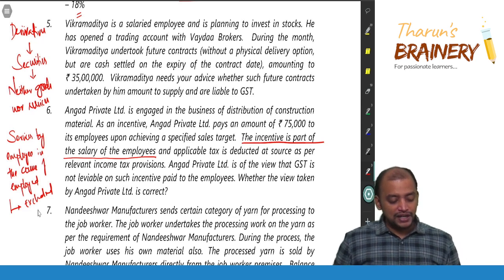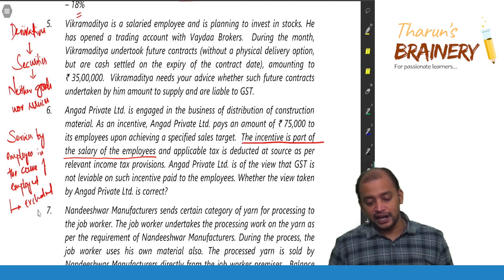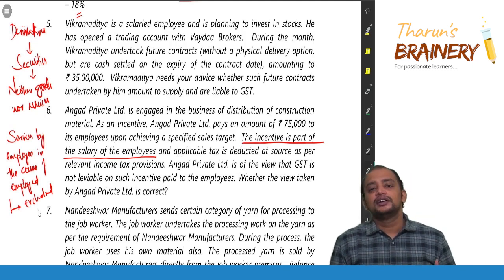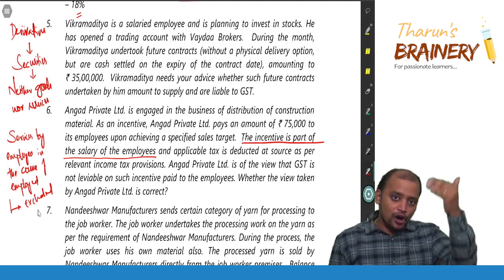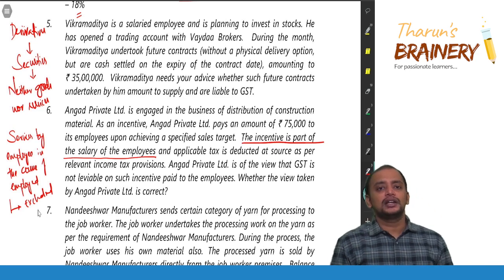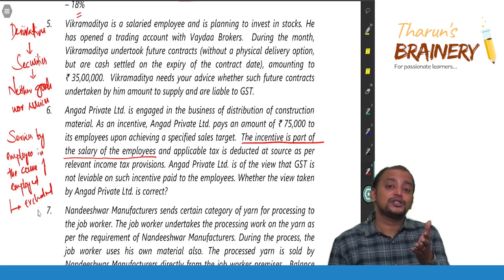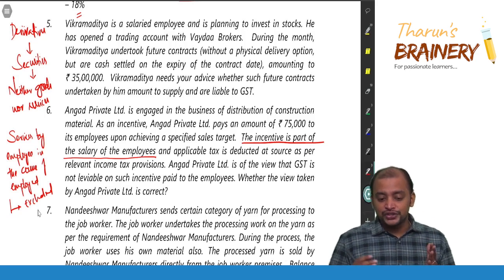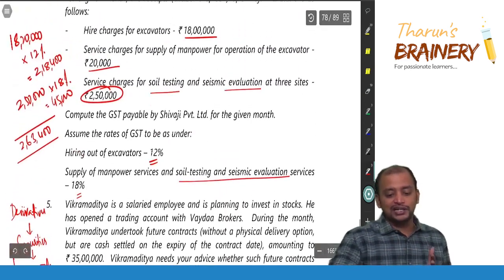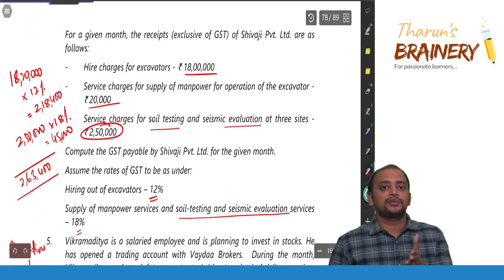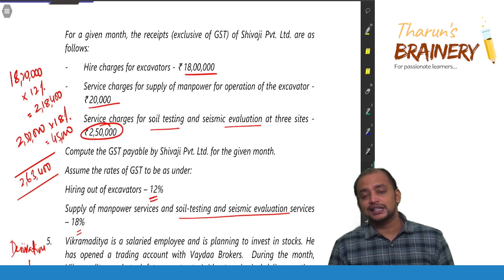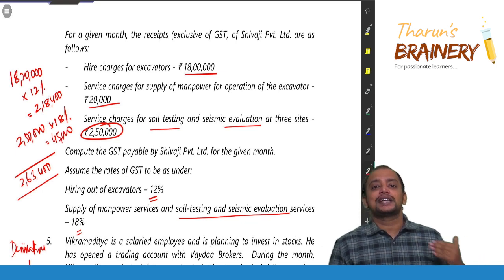Next, how to levy GST if all are taken as a package, that is soil testing, etc.? If all are taken as a single part, then it will become a mixed supply and the highest rate will be taken on the entire value. But there is no single price now. In this question, why did I not take that? Because there is no single price. There is a separate price. When there is a separate price, they will be individual supplies taxable accordingly.